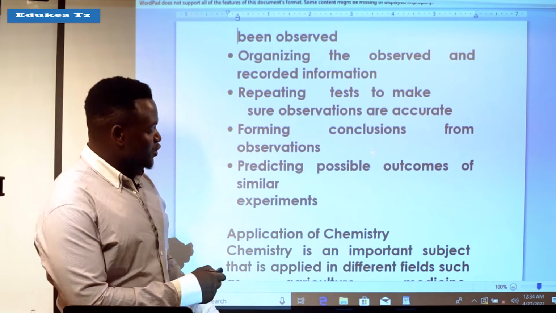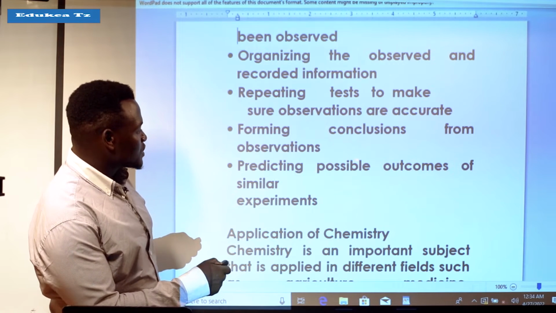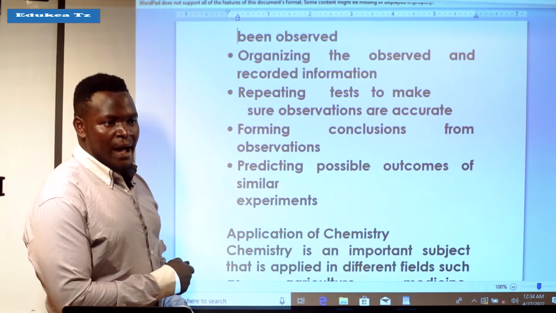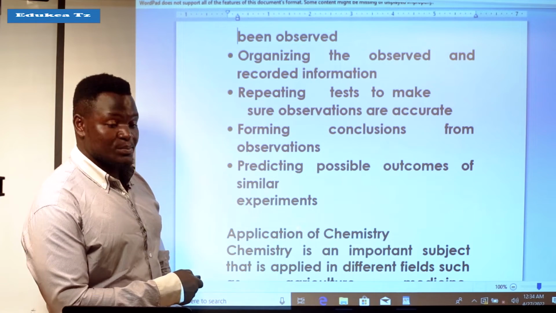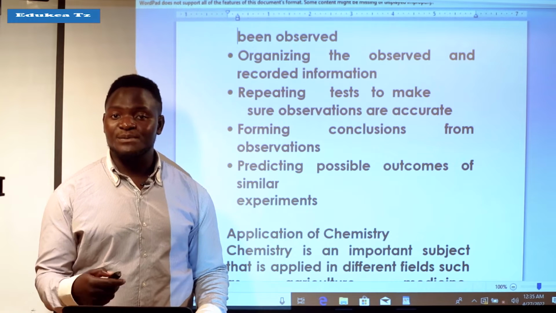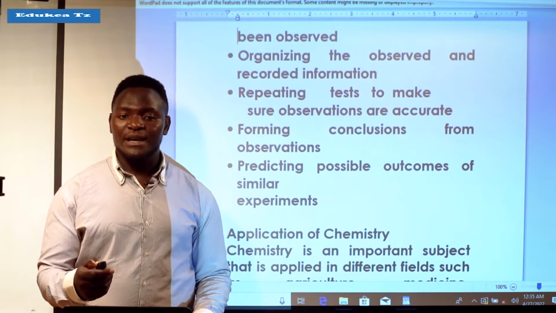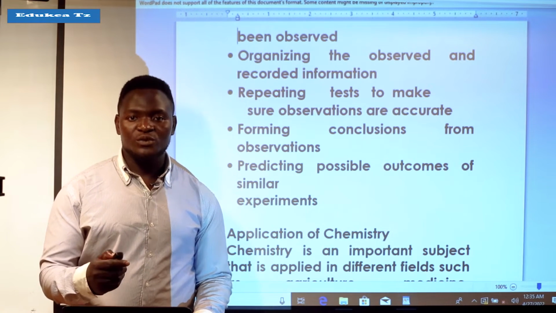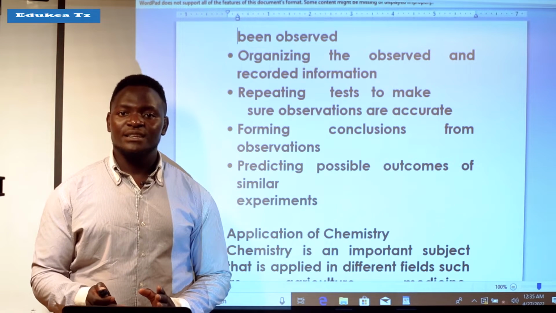experiments that you conduct. Because here you make the conclusion from that observation, then after that you come to predict. You are predicting the possible outcomes of similar experiments, that maybe somebody can come to take another experiment which is similar to what you have done. You can provide the outcomes: by doing this you can get this, or by doing this you can get this, because this is a scientific study.